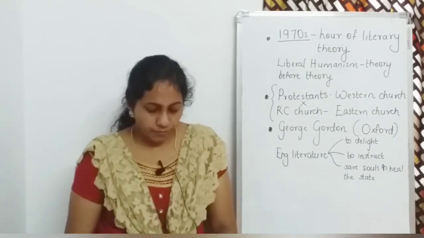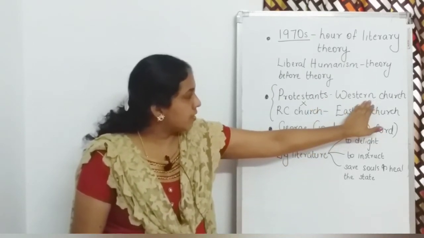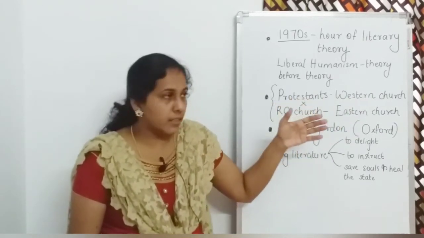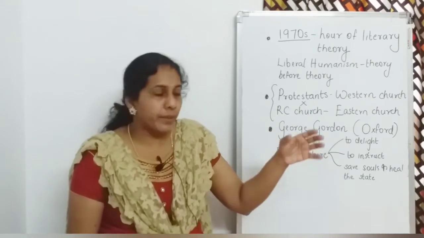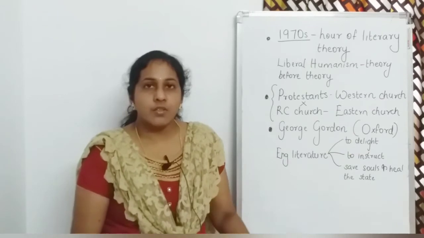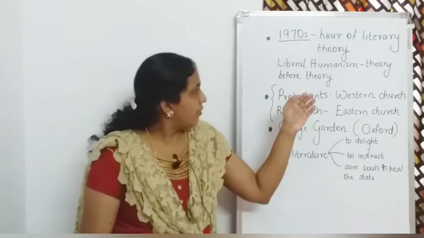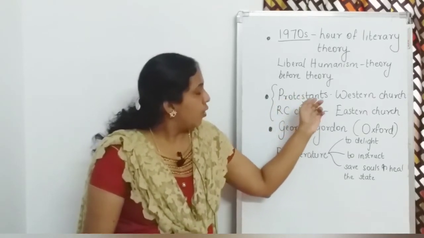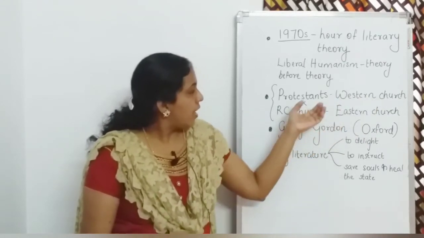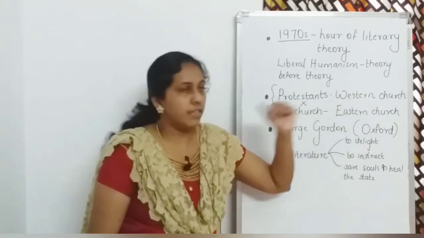A Protestant is a member of the Western Christian Church. Protestants divided from, or had a difference of opinion with, the Roman Catholic Church, which was the Eastern Church. So, at the time when English was developing as a subject, there was a division between the Protestants, who were members of the Western Church, and the Roman Catholics. The Roman Catholic Church was the Eastern Church.